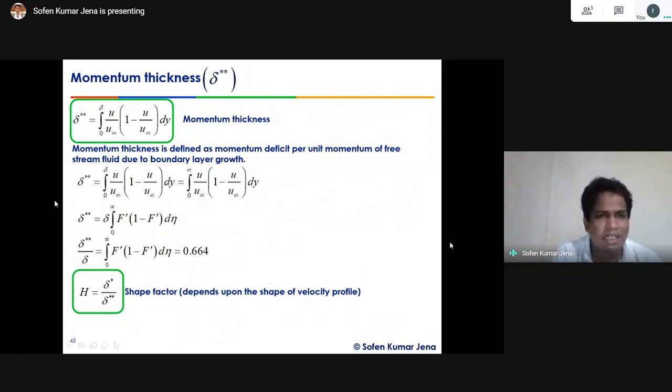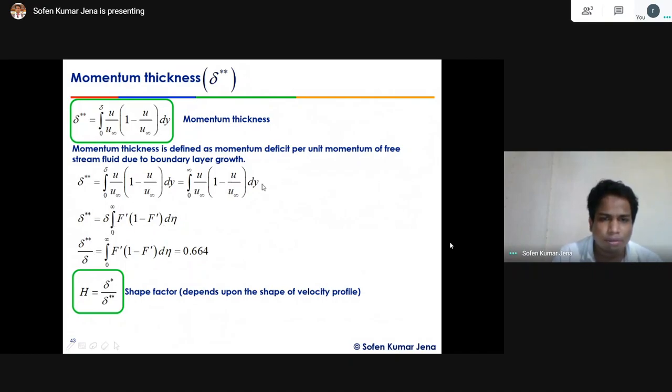You can simplify it. Integral 0 to delta u by u infinity into 1 minus u by u infinity dy. If you do a little simplification and put u by u infinity equal to the transform variable F prime, as we have seen, this term becomes capital F dash, and the other term 1 minus F dash, into d eta, right?